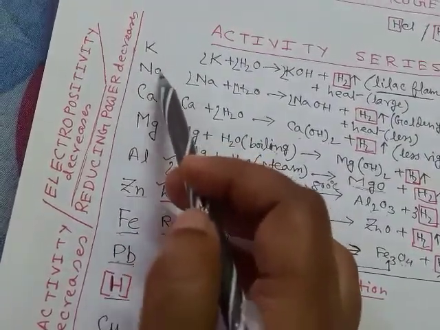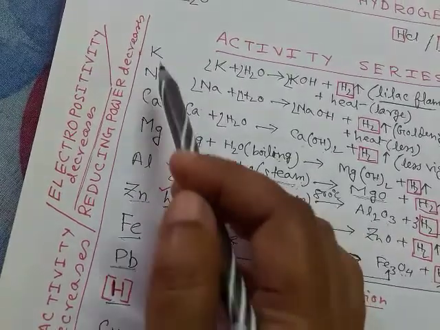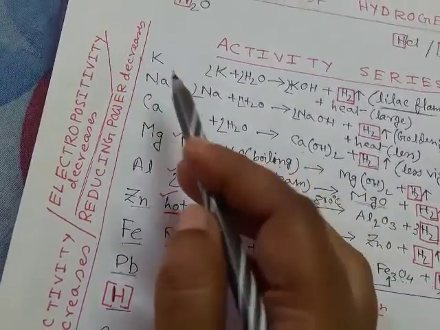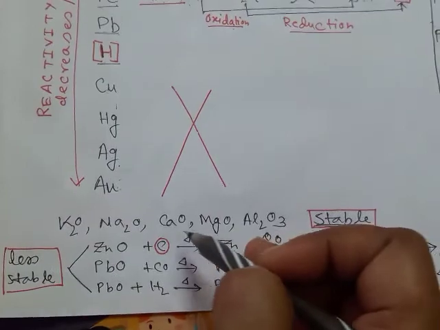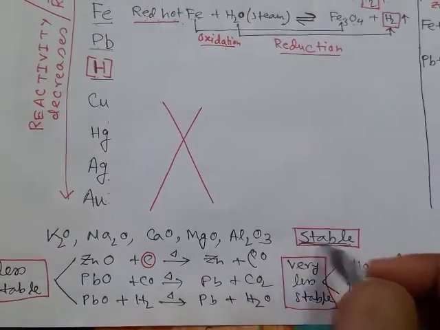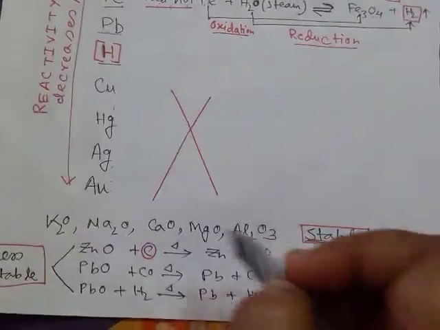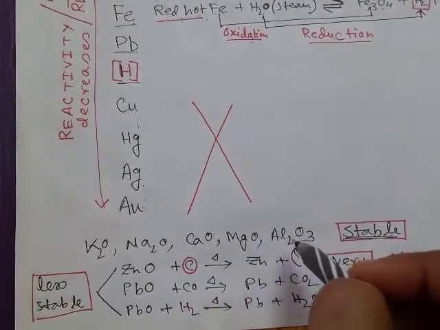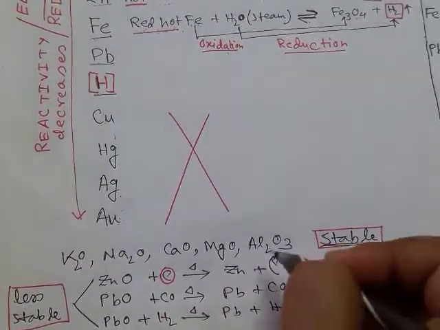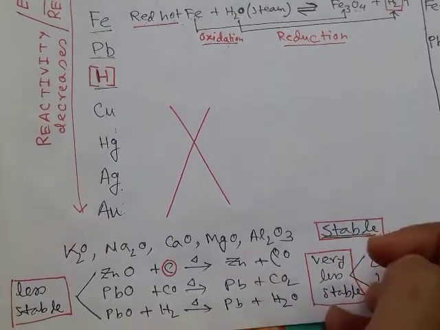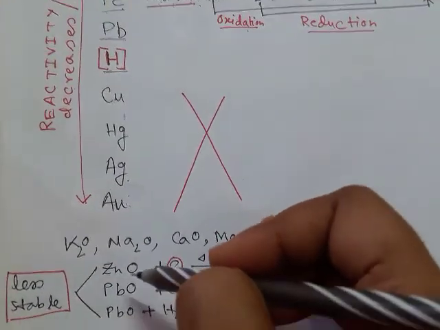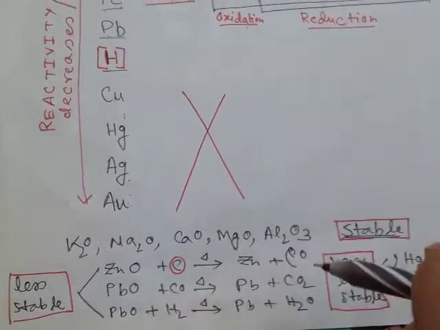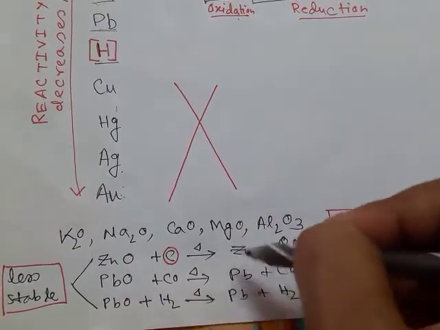So potassium, sodium, calcium, magnesium can form very strong bonds with negative ions, so their oxides are very much stable. Potassium, sodium, calcium, magnesium and aluminium oxides are very much stable because these are very much electropositive elements, so removing the metal from their oxides is very difficult. Whereas zinc oxide and lead oxide are less stable, so we can get the metal from their oxide by reduction.